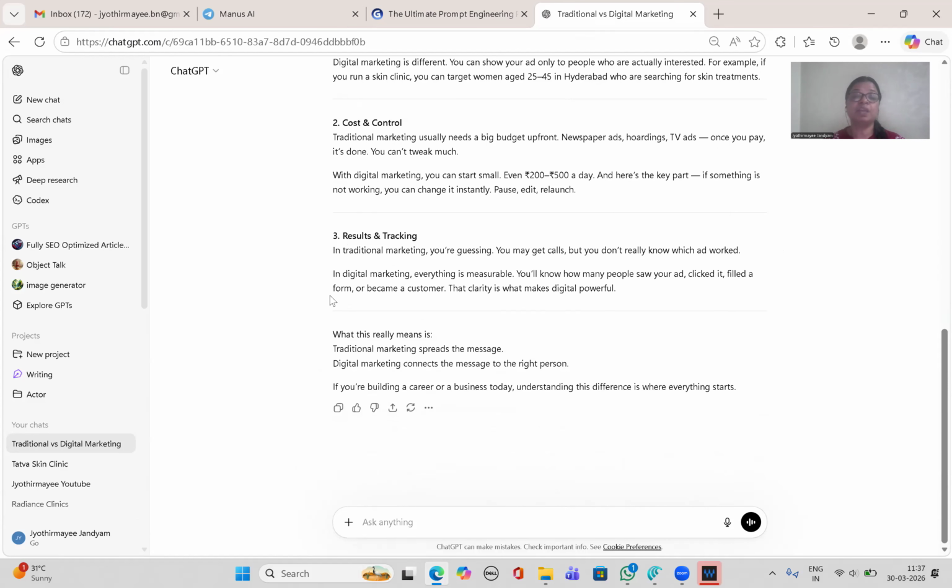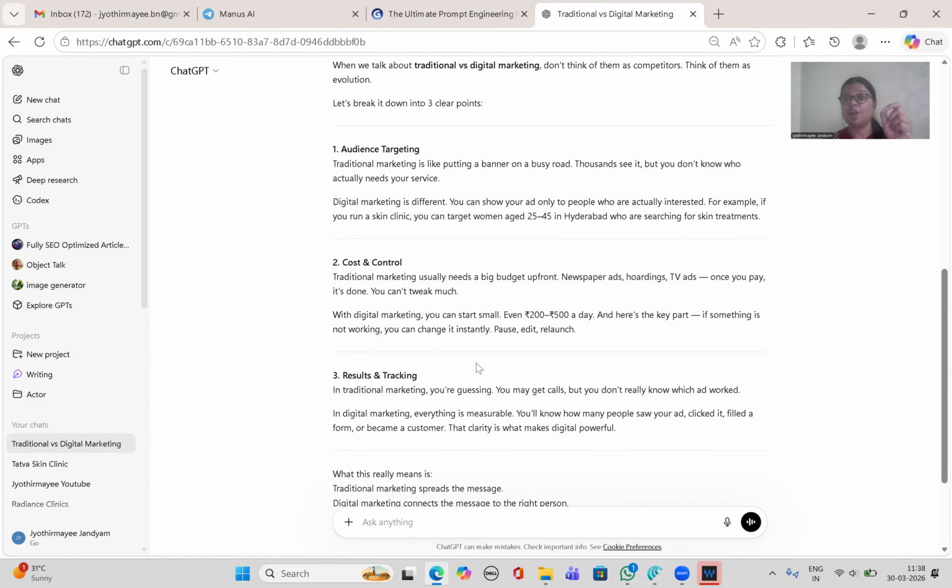Results and tracking. In traditional marketing you are guessing. You may get calls, but you don't really know which ad worked. In digital marketing, everything is measurable. You know how many people saw your ad, clicked it, filled a form, or became a customer. That clarity is what makes digital powerful. What this really means is traditional marketing spreads the message, digital marketing connects the message to the right person. See how clearly it gave.